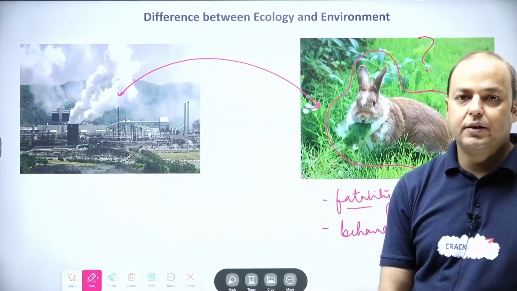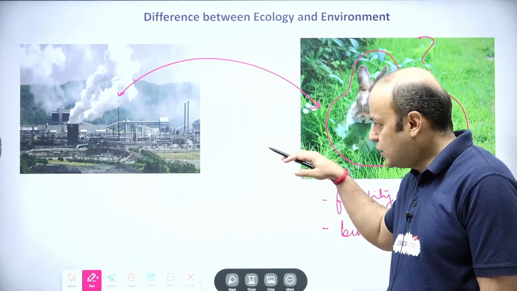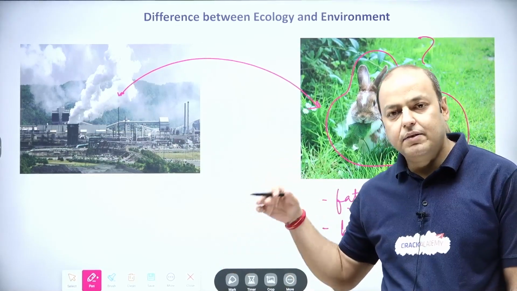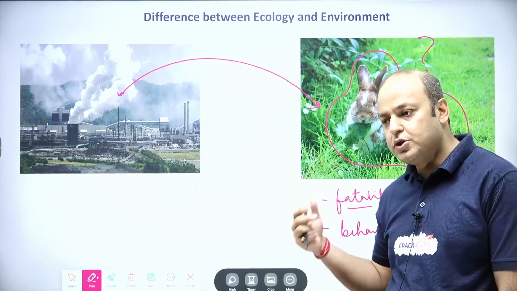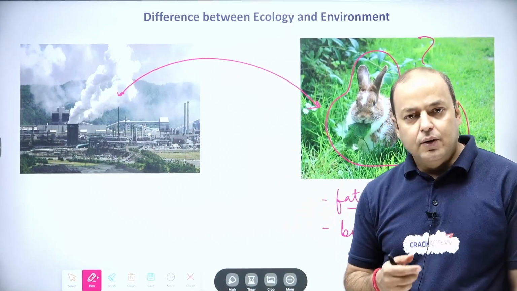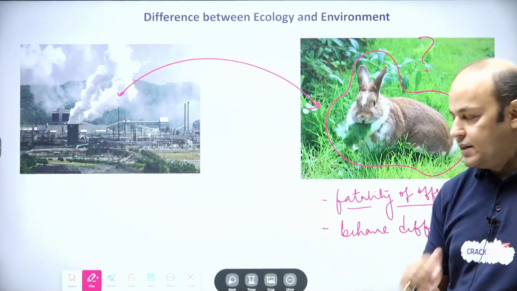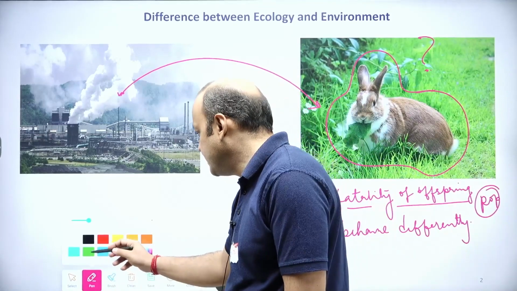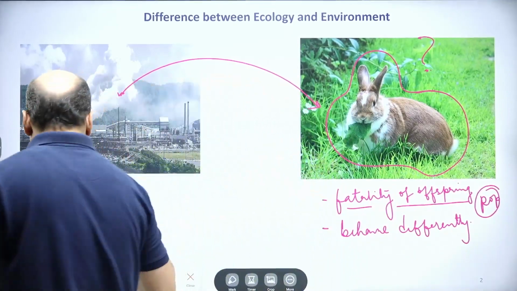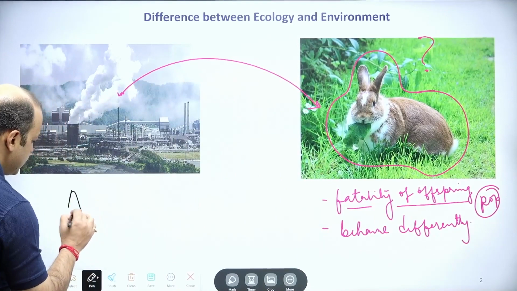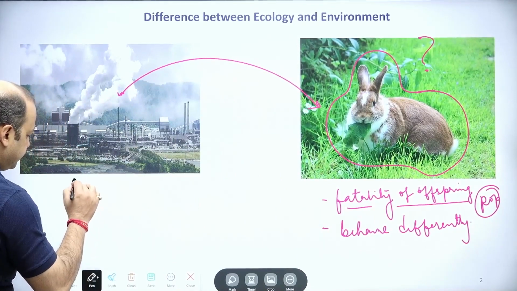So this is the scenario. To understand this, two kinds of persons will come to this particular area. Let's assume there are two different persons who will come here. Suppose this is a person who has come here.